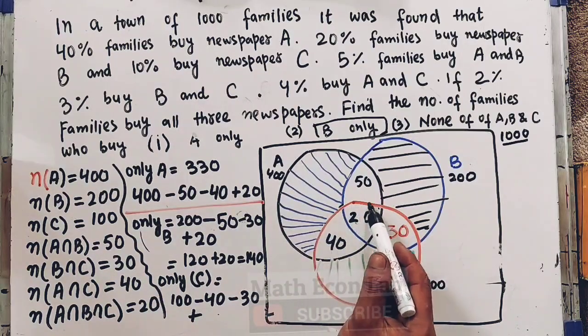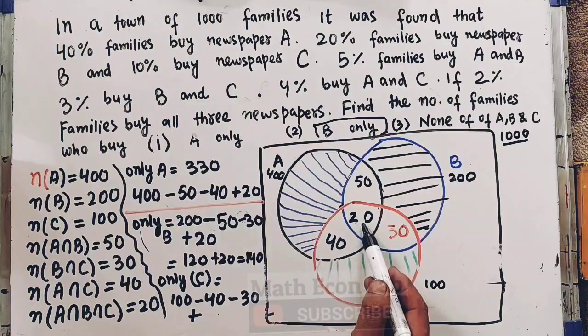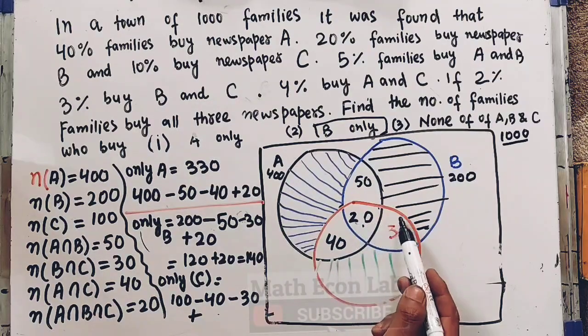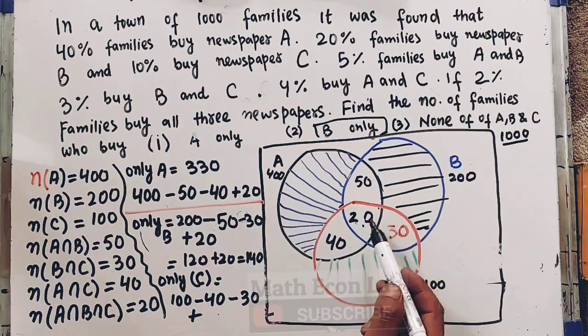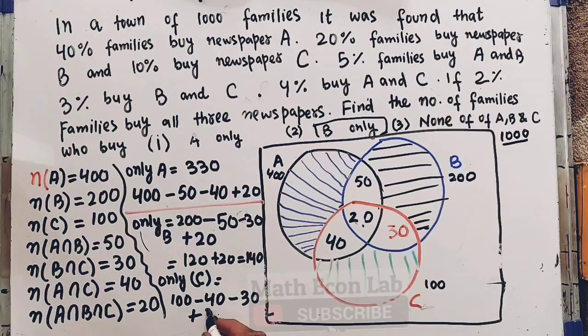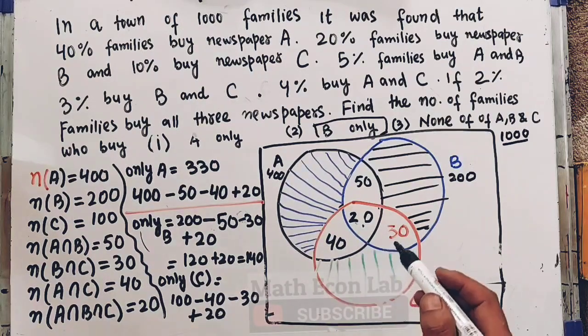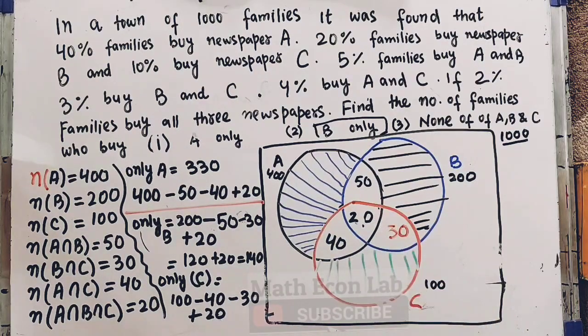When I subtract this thing, I am taking this into account, and likewise when I subtract this thing, I am taking this into account. So I have to add this 20 to get rid of the overlapping. So it will be 100 minus 40 minus 30 plus 20, which will be equal to 50.